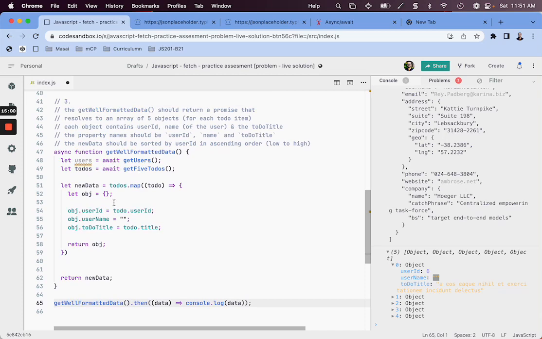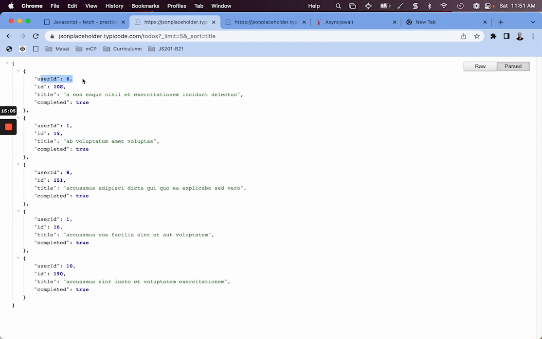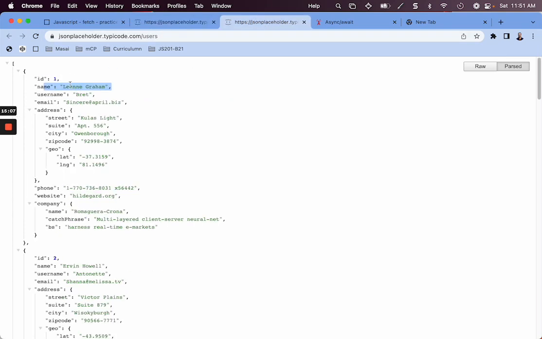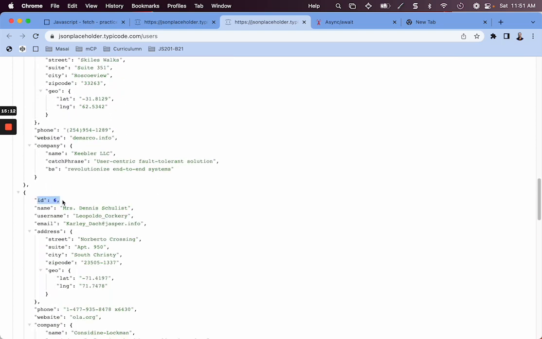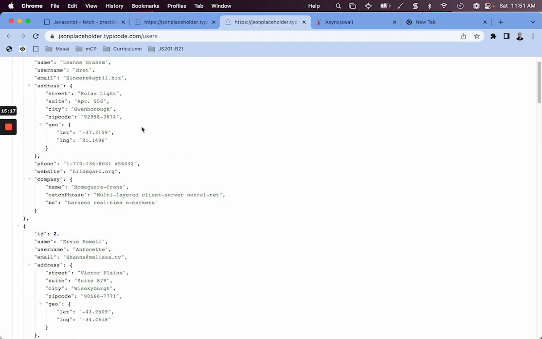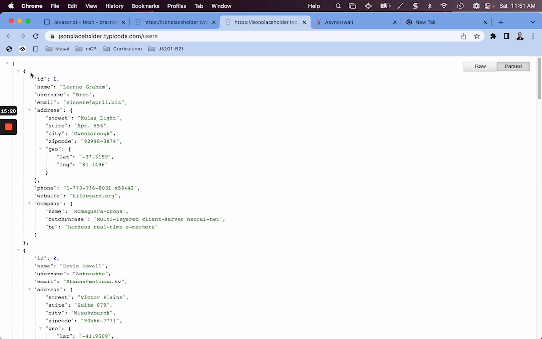There are multiple ways of getting the name. So here we have todo.userId, right? From user ID 6, we need the name. So for example, for user ID 6, the name would be so and so. There are many ways to solve this. You can write a custom function that takes in an ID, iterates through with any loop, and when it finds the proper ID, it returns the name. You can use a for of loop, or whatever loop you would like.